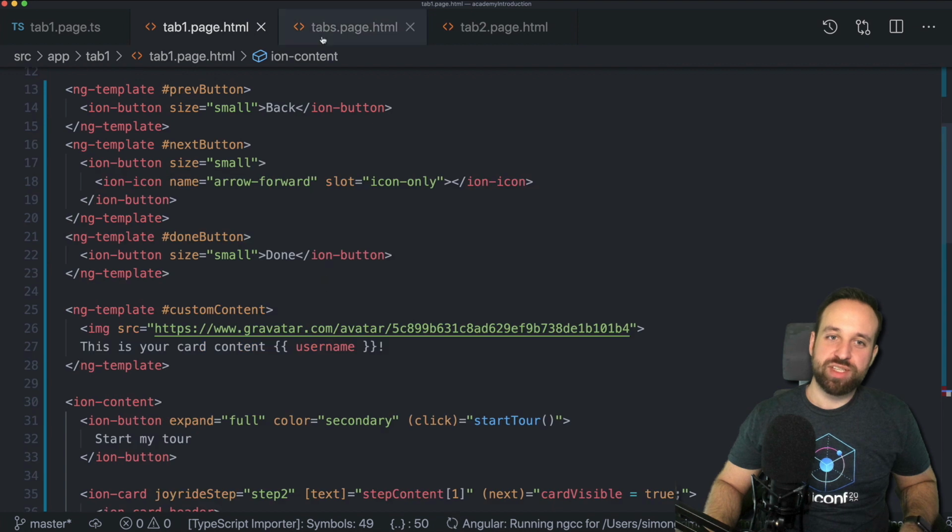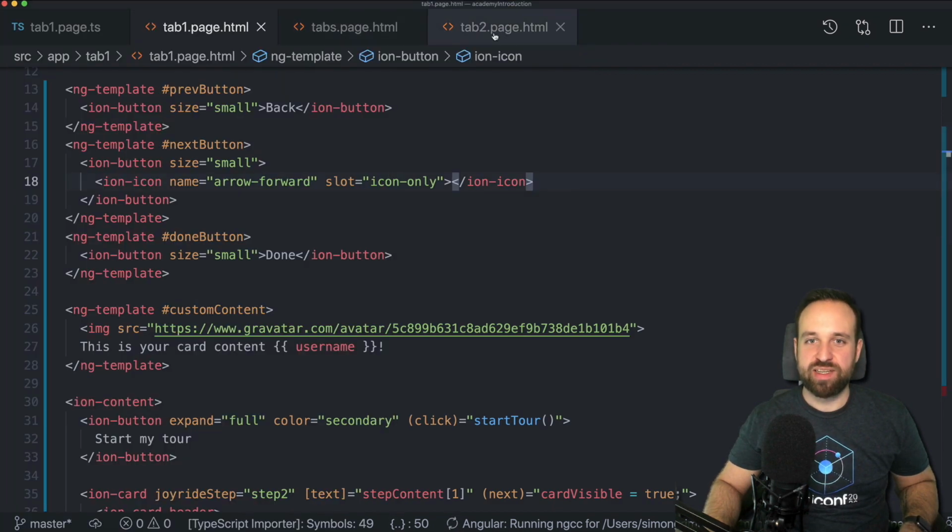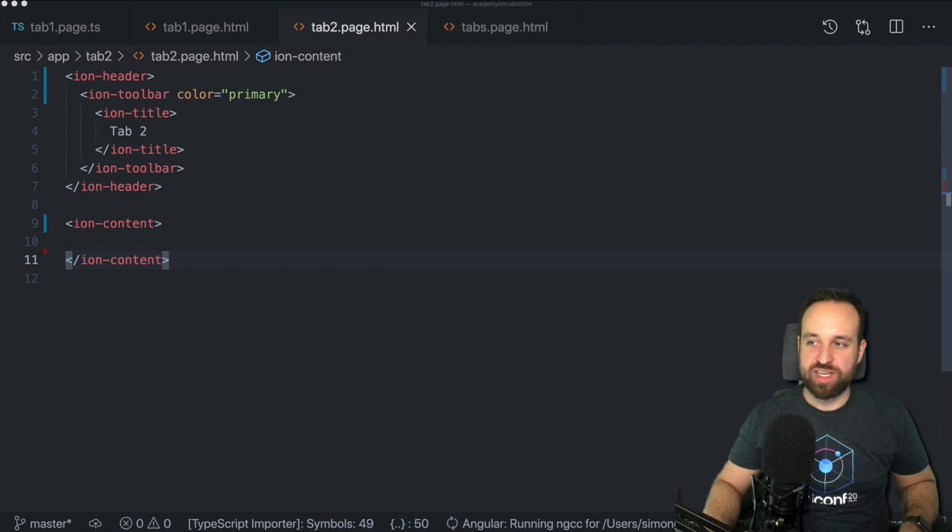Now the question you might have is, what about different tabs? Perhaps you have something within your tab 2 page.